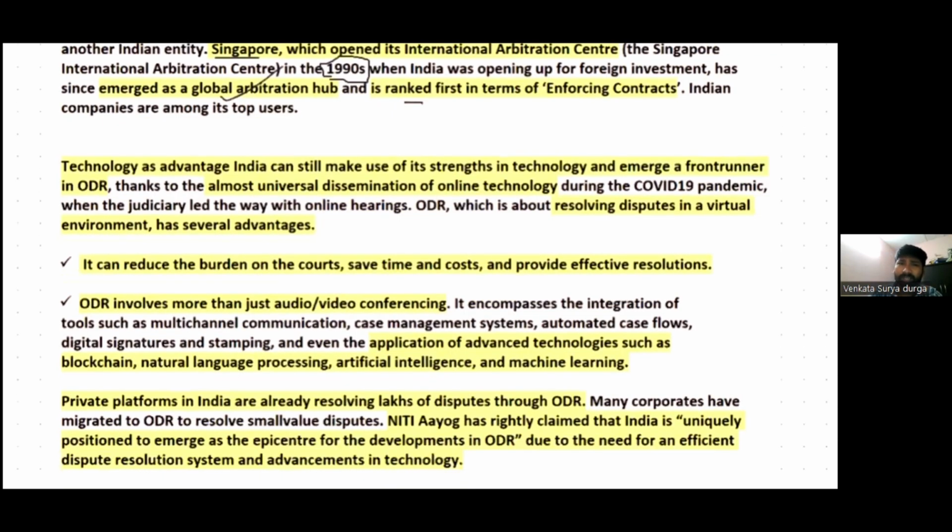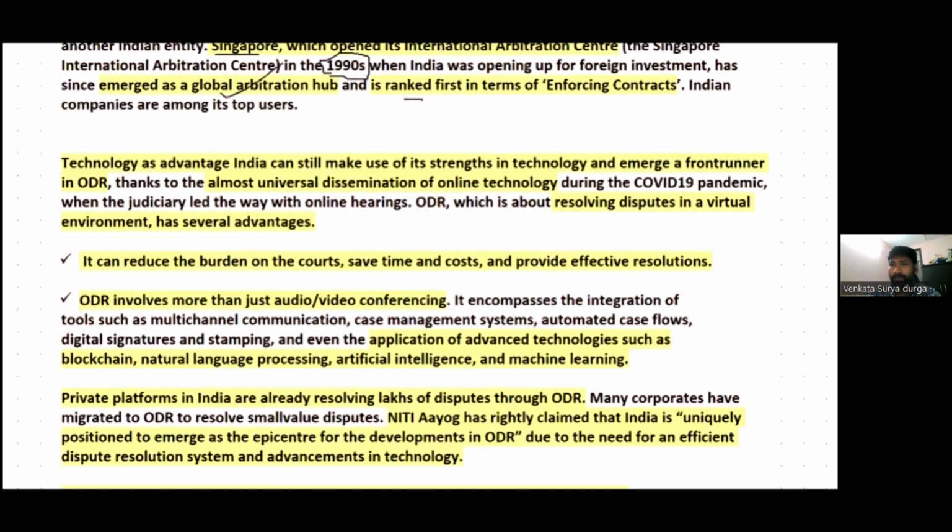However, there has been an enormous expansion of technology owing to the COVID-19 pandemic in the recent past, because India has the advantage of technology, and with technology, we should make it a strength, right? We have technology, and technology should be our strength.